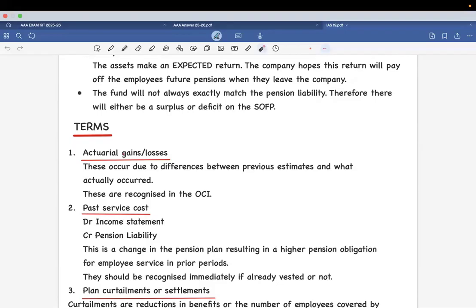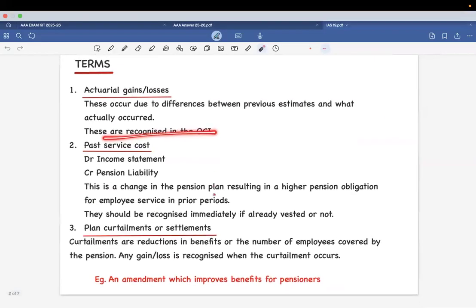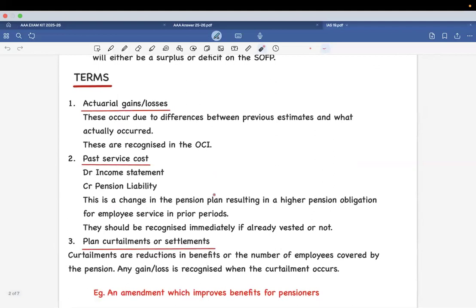When the actuary has estimated some amounts, we have to make the same changes in our financial statements. When this occurs, there would be some differences in our financial statements, and they are going to be recognized in OCI.